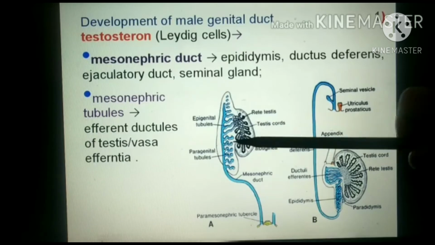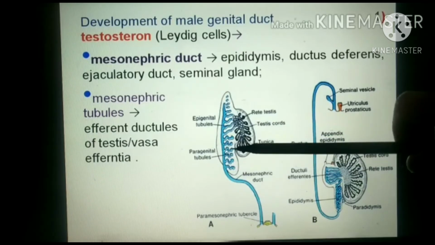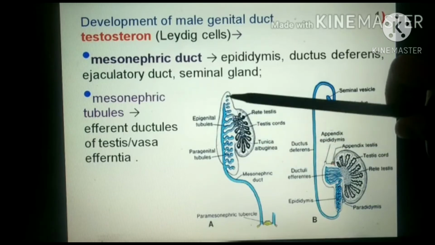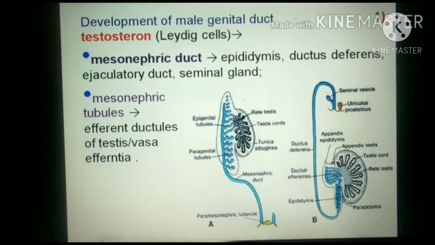These small tubules form the inferior aberrant ductules, and these ones will form the superior aberrant ductules. So mesonephric tubules in the cranial part will form the superior aberrant ductule, and in the caudal part will form the inferior aberrant ductule, which are not making communication with the rete testis.